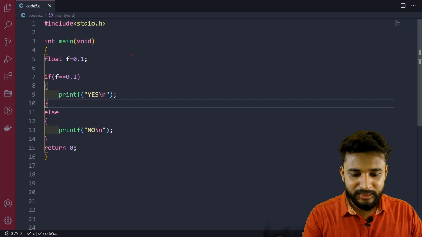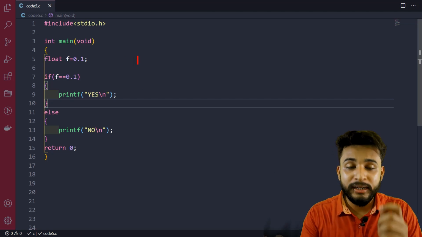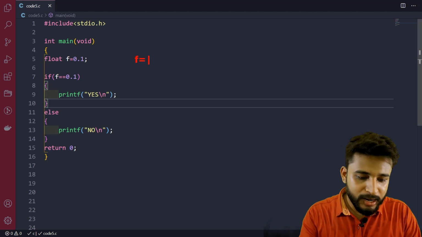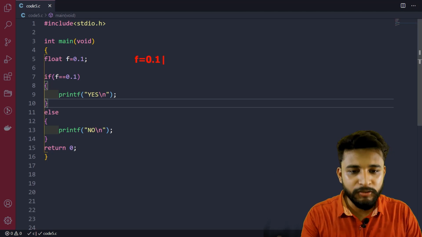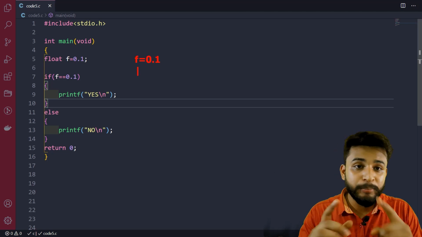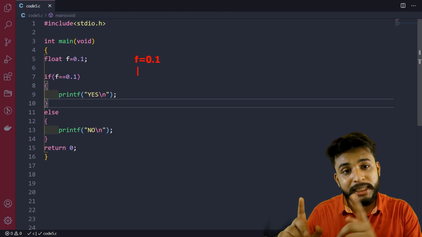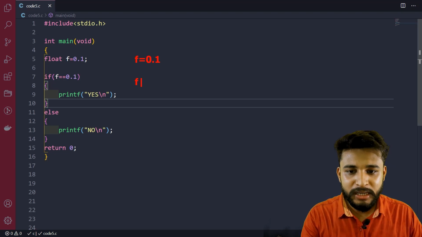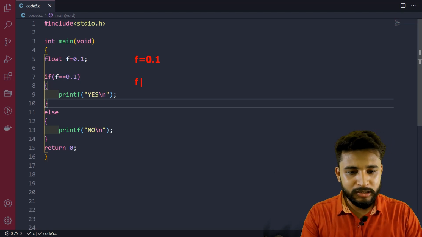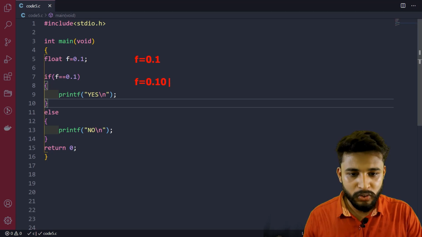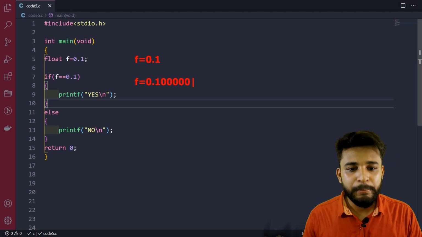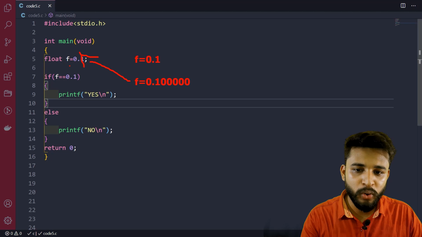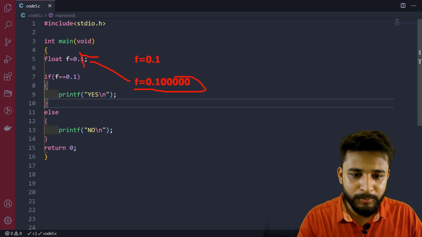The reason is the data type. You need to know the basics of data types. That is, float will never store exactly the value 0.1. The precision of float is up to 6 decimal places. Okay. That is the float. This line, float f is equal to 0.1, means f is equal to 0.10000. This is the exact meaning of this line.